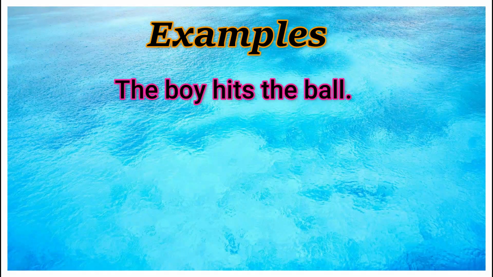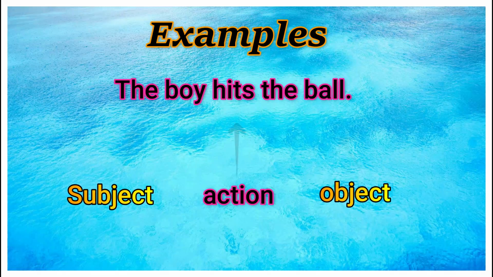As for example, the boy hits the ball. The boy is the subject and the action is hits. Boy hits. Hits what? It hits the ball. So here in the sentence, the ball is the object. So the action is passing to the object here.